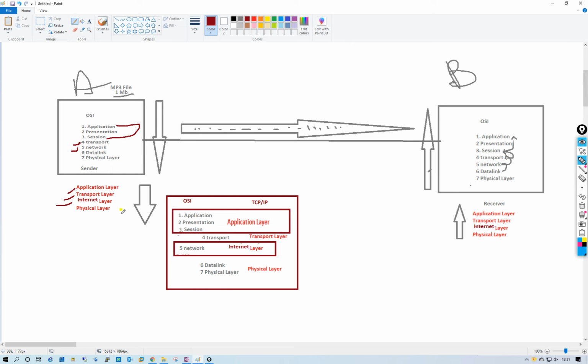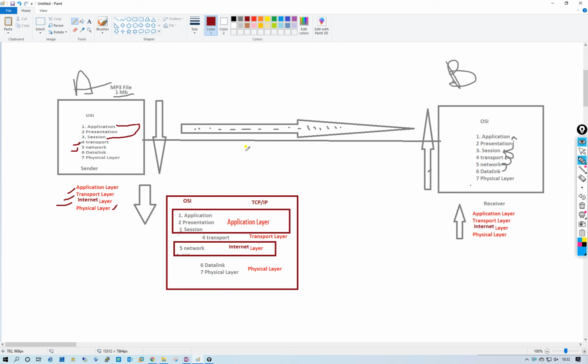Now after that, data will transfer to the physical layer. The physical layer is responsible for transmitting data between infrastructure, like source to destination, PC A to PC B, using a transmission medium. There will be three types of transmission: first is using electrical signal, using radio signal, and using optical signal, like optical fiber cable, Wi-Fi.